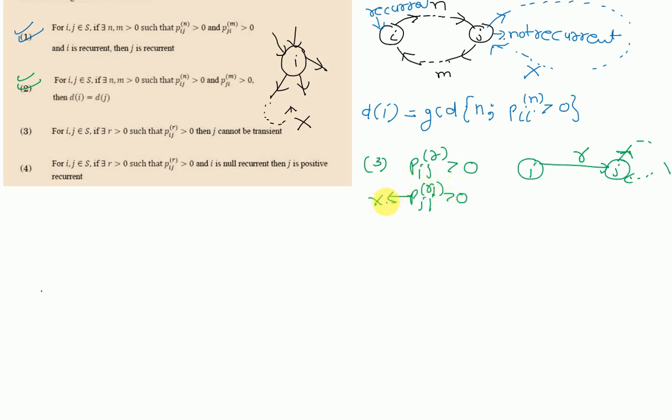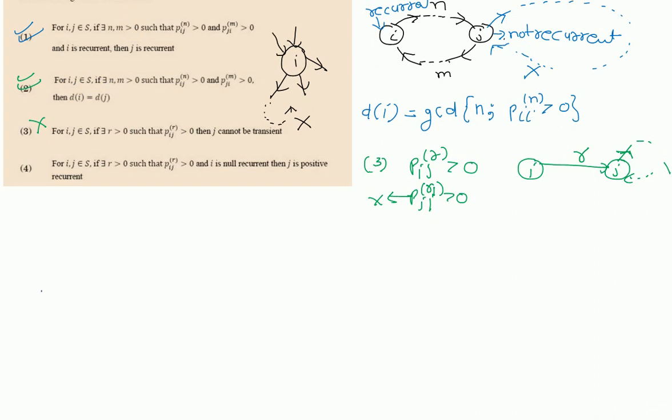If this is not given, we are not compelled to return, so there must be some possibility that there exists an exit by which return is not possible. And if we get any single exit by which return is not possible, then surely j may be transient. So option number 3 is totally wrong.